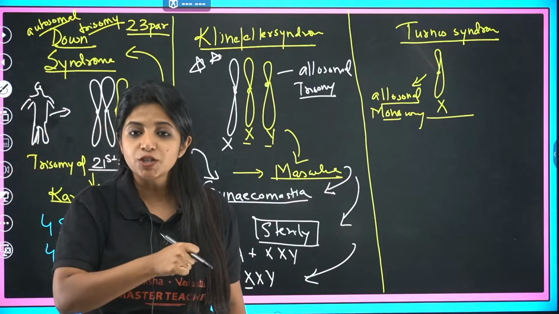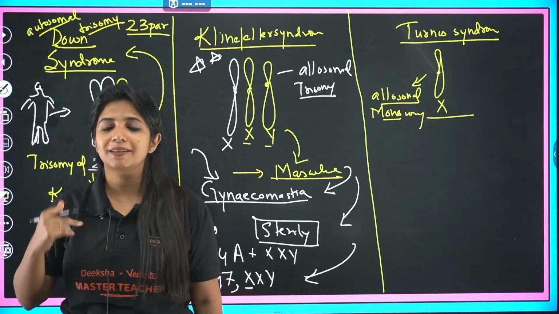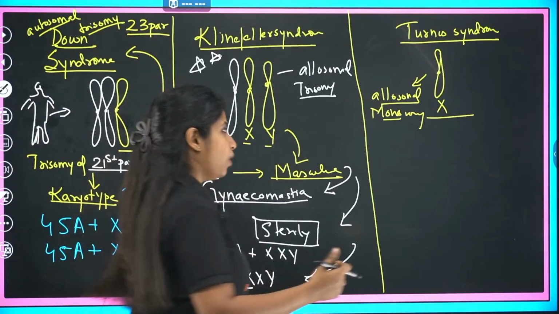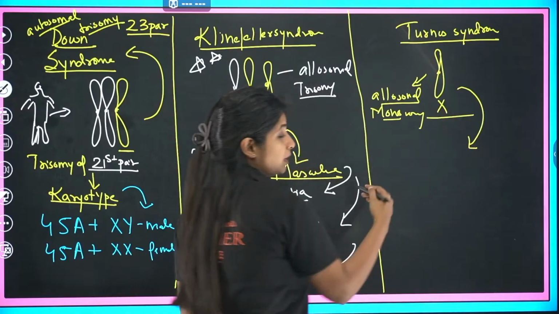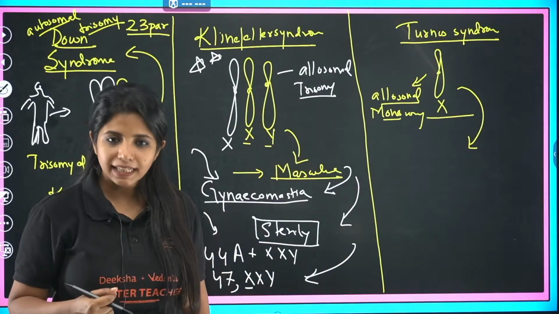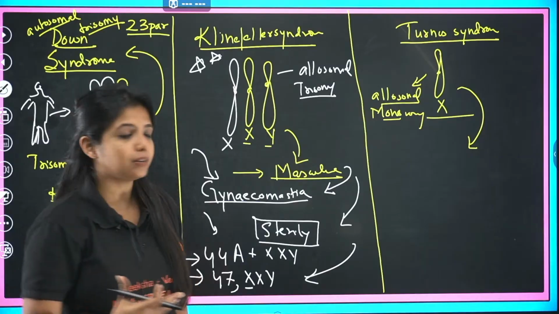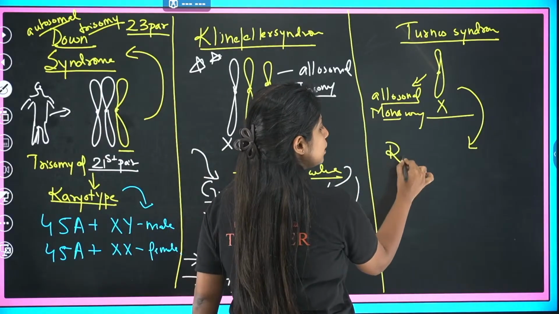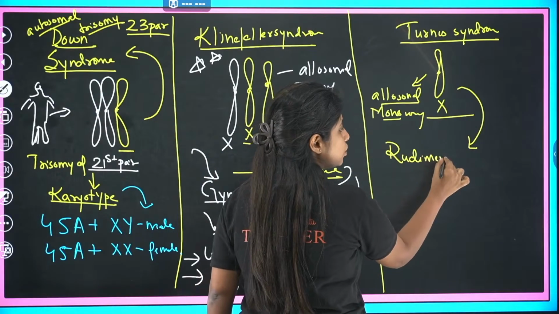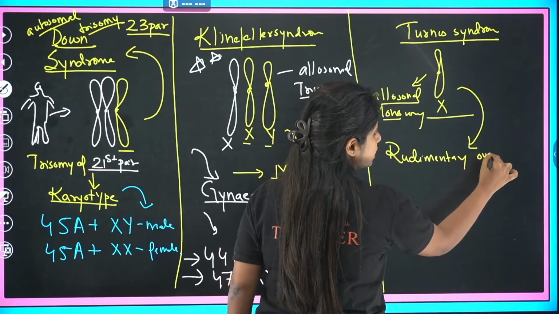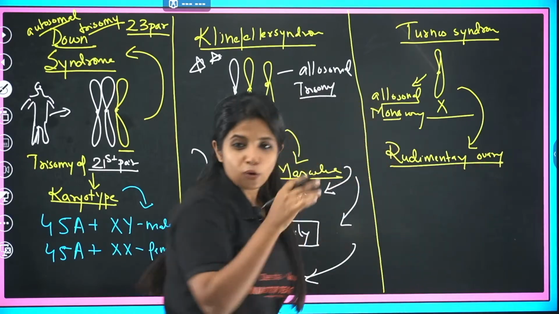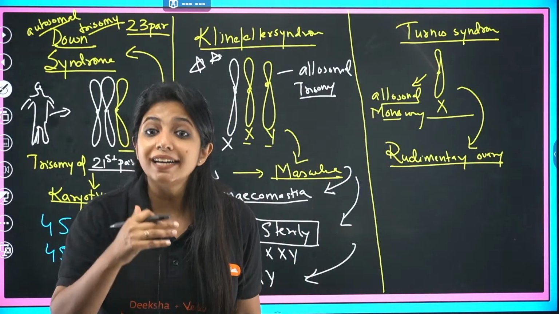Now in this condition, what are the features that you're going to see? Overall, definitely there will be feminine character, but there will be little masculinity here and there. Apart from it, the most important feature that you must remember is that they have rudimentary ovary. What do you mean by rudimentary ovary? It's there in your NCERT. Rudimentary ovary means the ovary is not fully developed, it's underdeveloped.